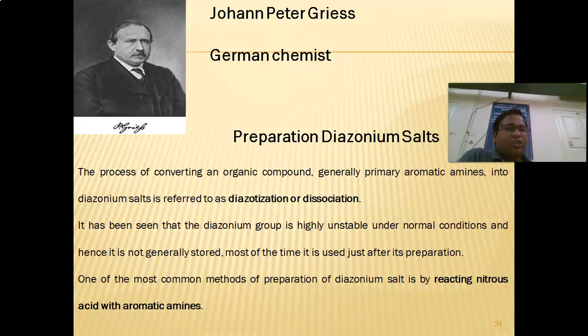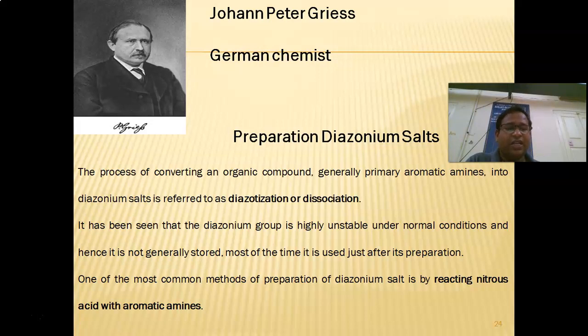So first, conversion of the amine into corresponding diazonium salt is done by reacting with the nitrous acid. This nitrous acid is a highly poisonous gas. It cannot be got directly from the market. You have to produce it in situ, during the course of the reaction.